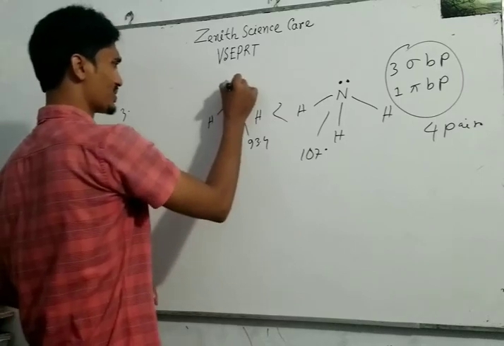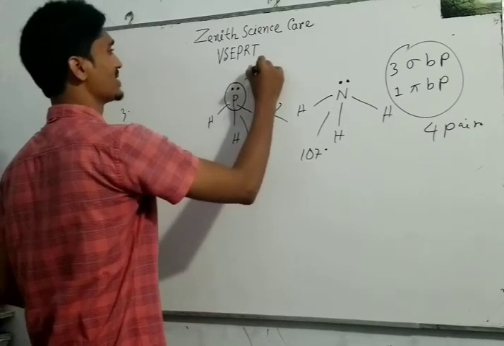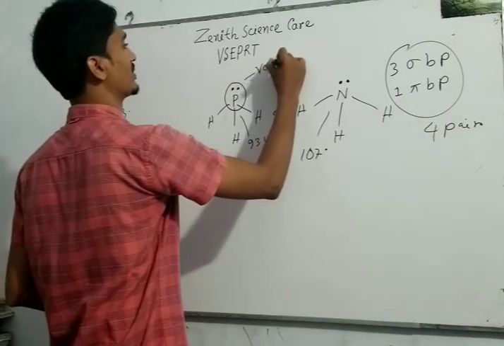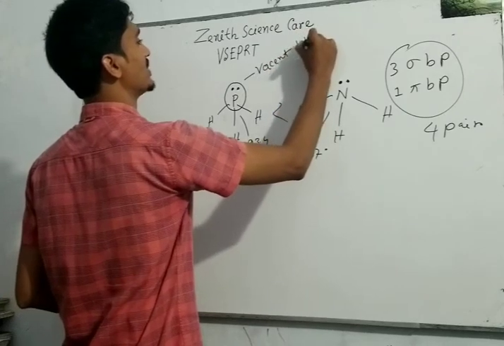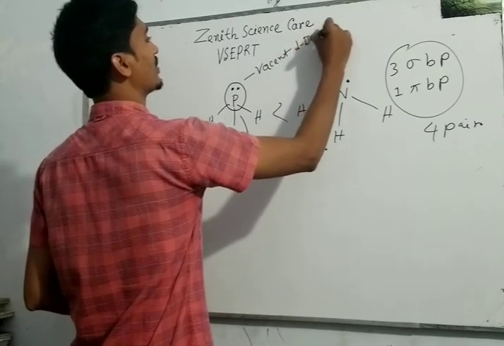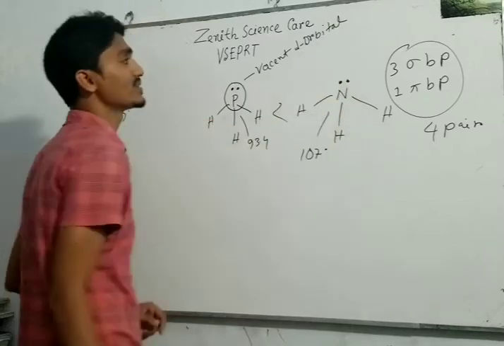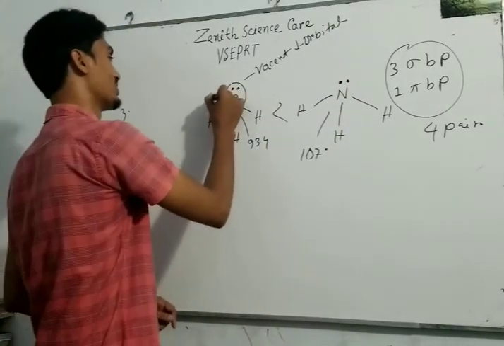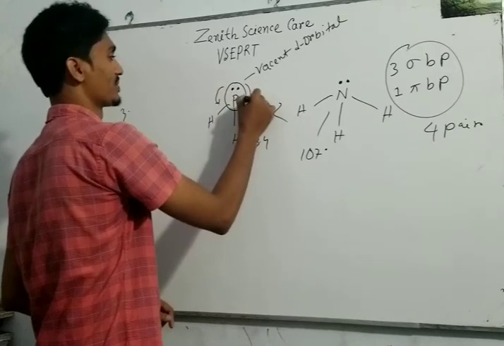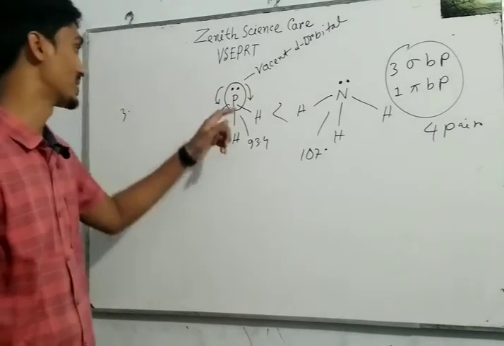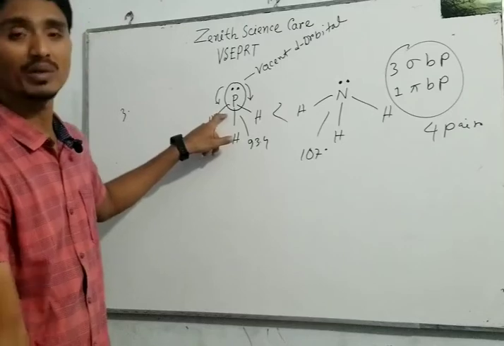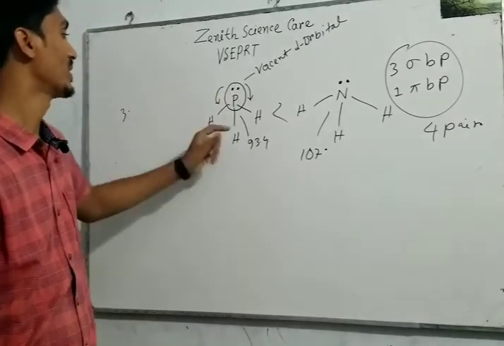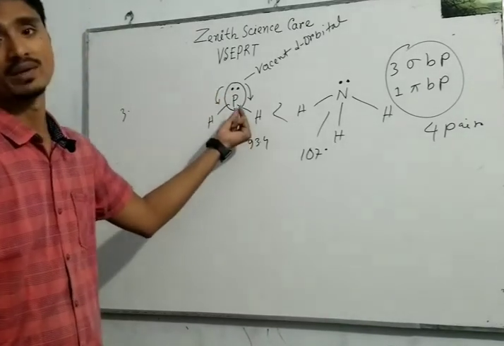This is because P has vacant d orbitals. So with the increase of vacant d orbitals, the repulsive force is also increased. Due to the increase of this repulsive force between lone pair and bond pair electrons and lone pair and lone pair electrons, the bond angle will be distorted more.